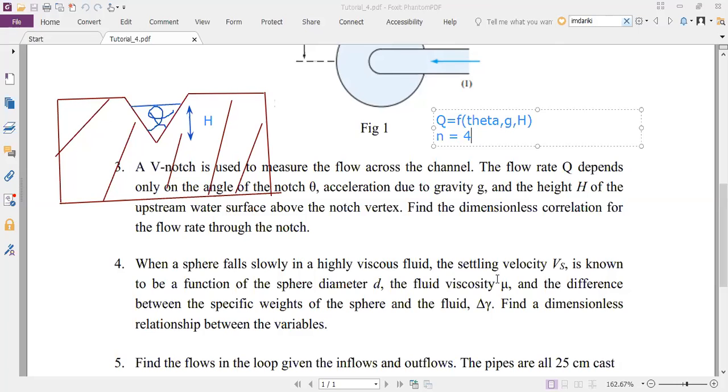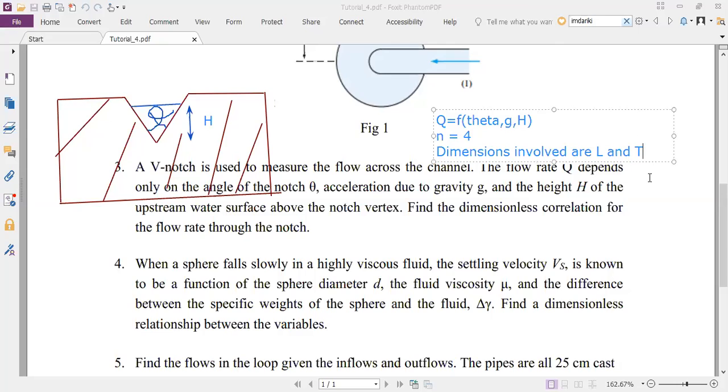For g, it's meter per second square, so L T to the power minus 2. So the dimensions involved in this problem are L and T. Only L and T. M is not involved in this.